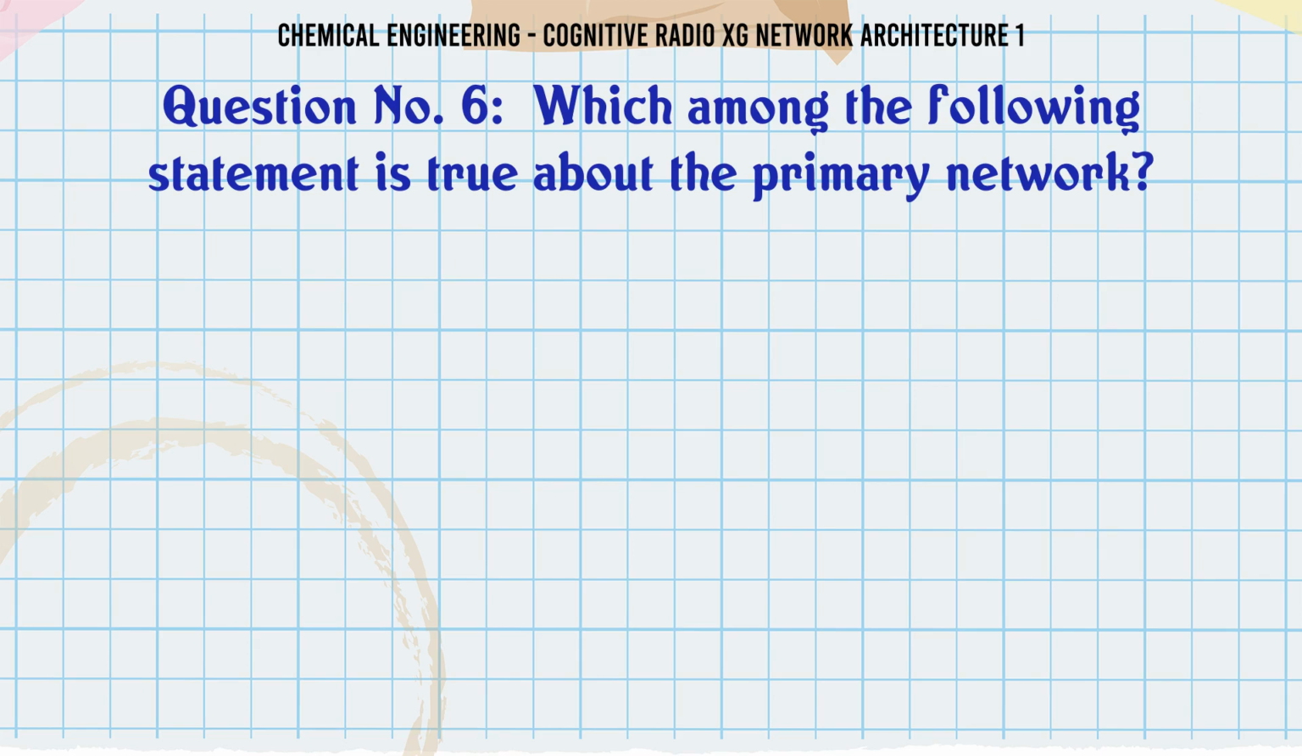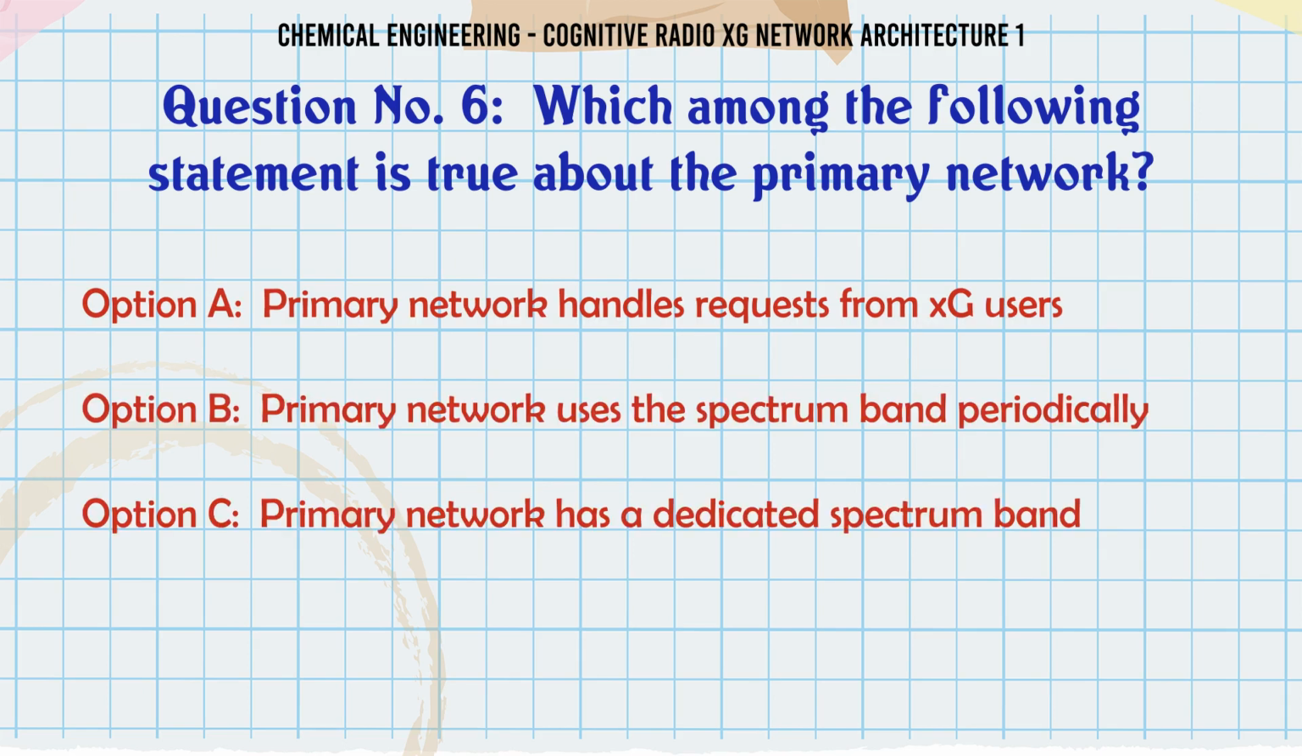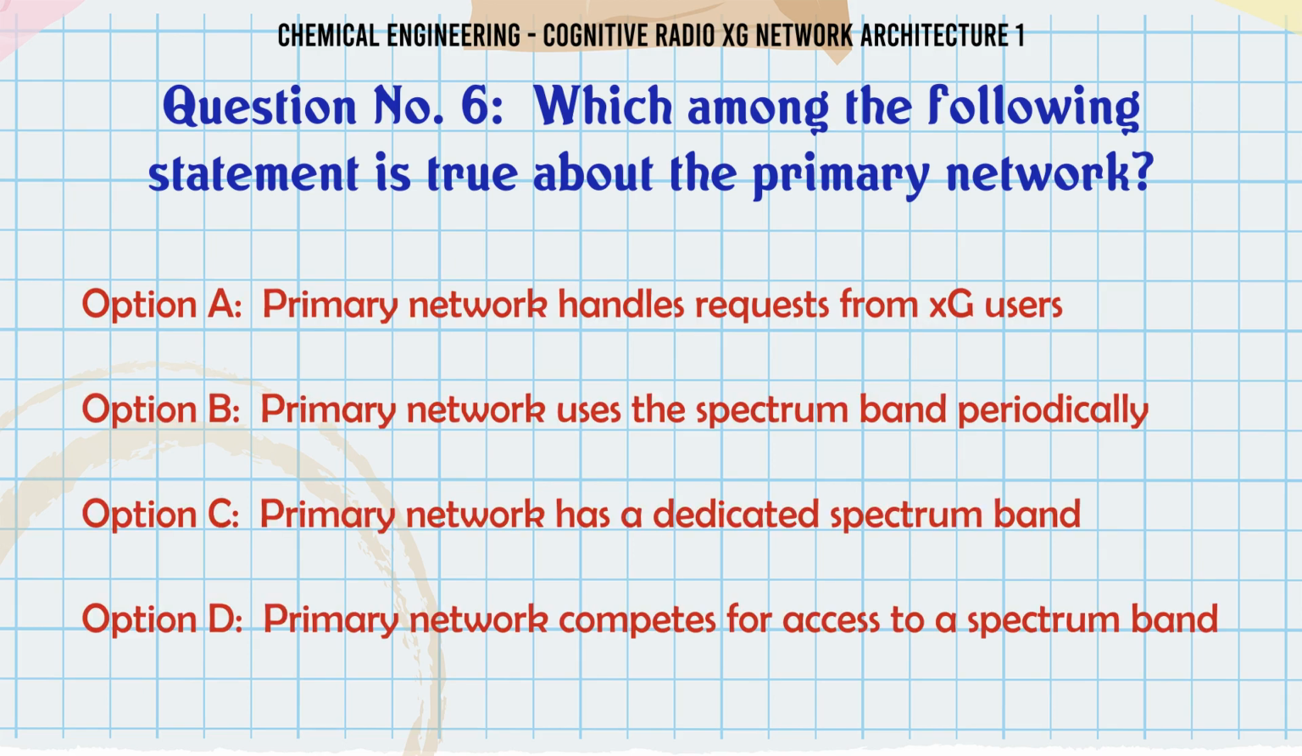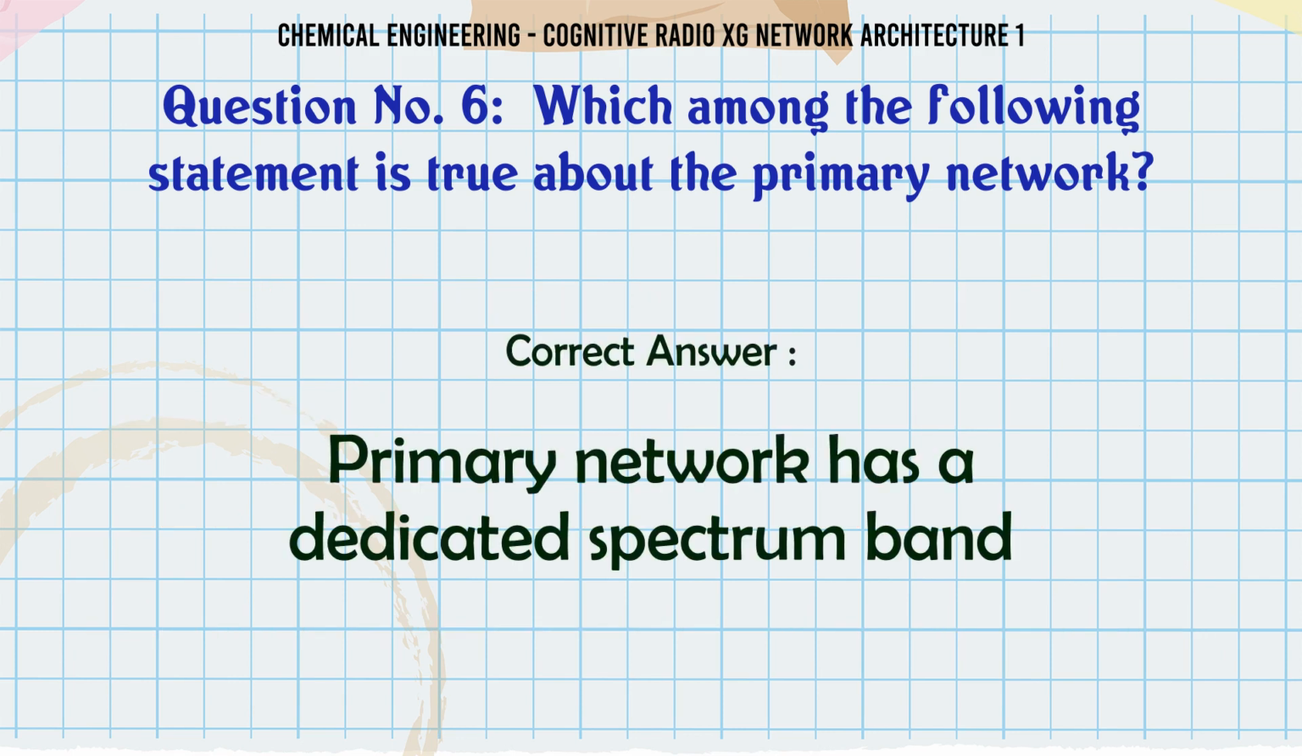Which among the following statements is true about the primary network? A. Primary network handles requests from XG users. B. Primary network uses the spectrum band periodically. C. Primary network has a dedicated spectrum band. D. Primary network competes for access to a spectrum band. The correct answer is primary network has a dedicated spectrum band.